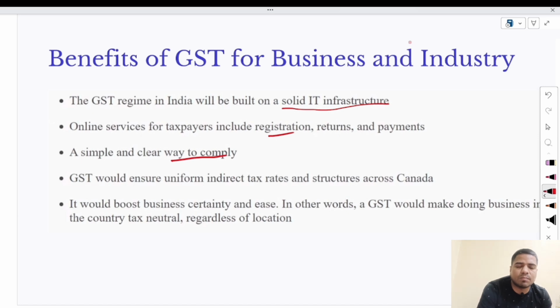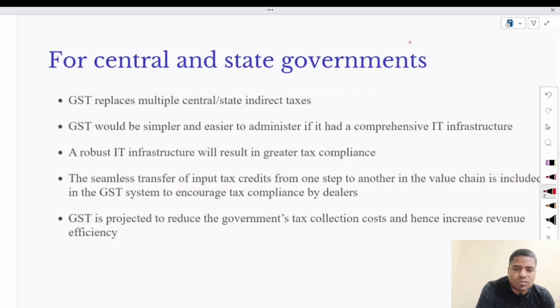It means before the implementation of GST, you were paying various tax rates in multiple states, but after the implementation of GST, this effect has been reduced. It would boost business certainty and ease. If we talk about the benefits of GST to the government, it replaces multiple central or state indirect taxes. This is the first benefit.